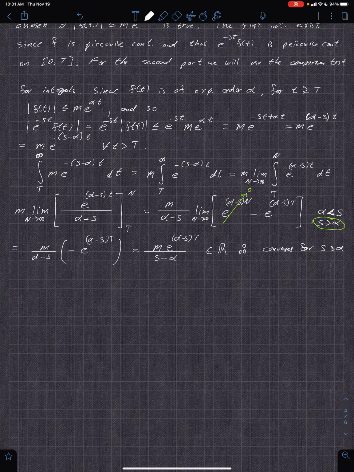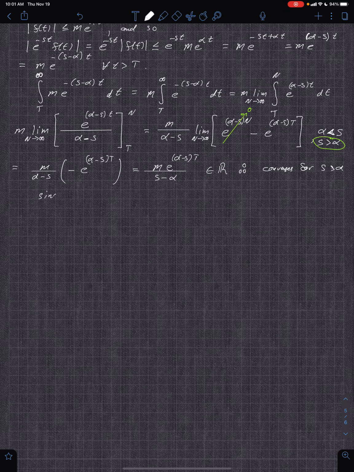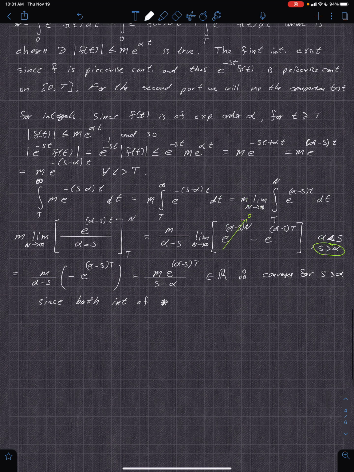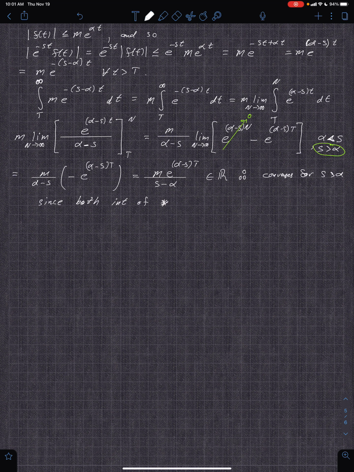Since both integrals converge, the Laplace transform exists for s greater than alpha. All right, so since both integrals above here converge, we're talking this one converges and this one converges, that is the Laplace transform.